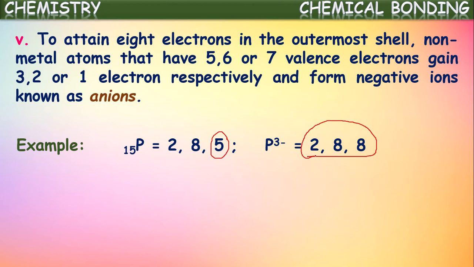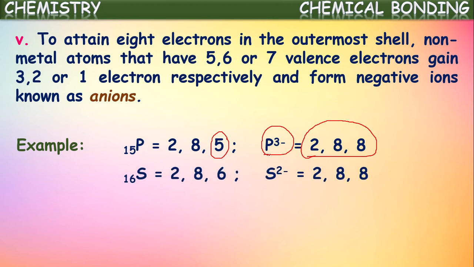By gaining 3 extra electrons, phosphorus becomes a 3 units negatively charged ion, which we call an anion. This phosphide ion is an anion. In this way, non-metals gain electrons and form negative stable ions, which are called anions.